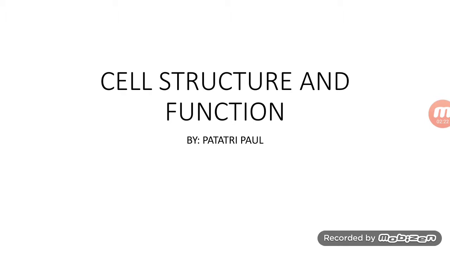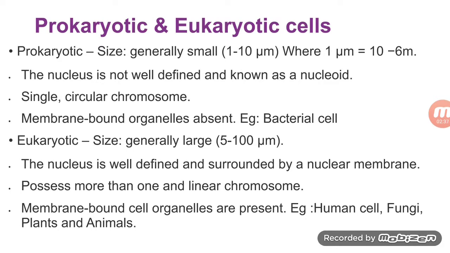When an organism is made up of a single cell, it is called a unicellular organism, and when it is made up of many cells, it is known as a multicellular organism. So first of all, we will learn about the types of cell. Basically, there are two types of cells, prokaryotic cell and eukaryotic cell.